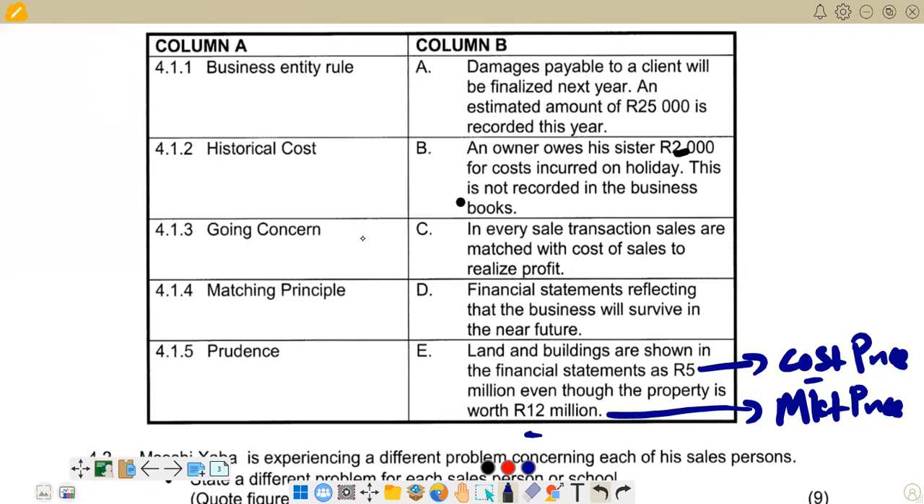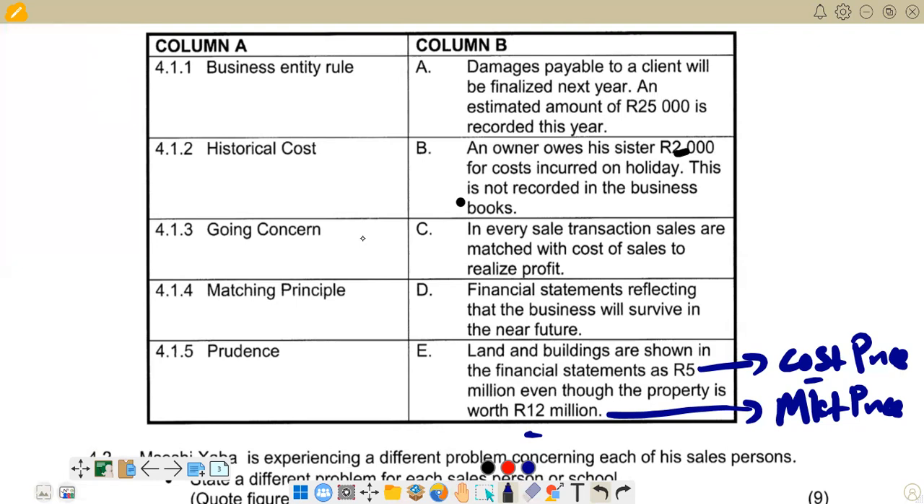So we say a business functions without a threat of liquidation. Liquidation is when the business is short of funds and is going to stop operating. The business faces financial problems, a financial crisis, and then the business stops operating. That is what we call liquidation. So this is what we have in terms of the going concern.